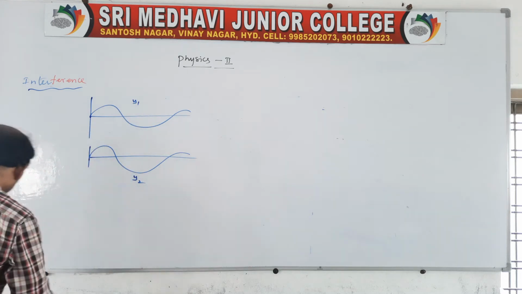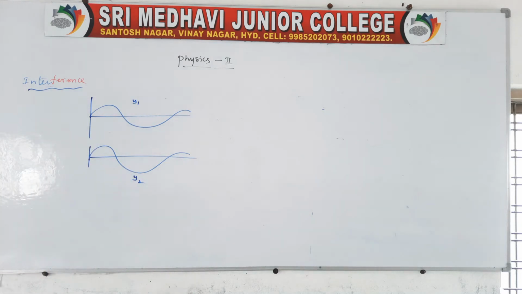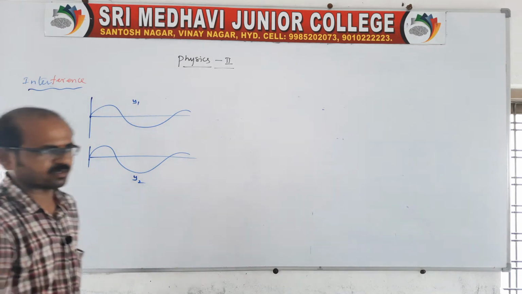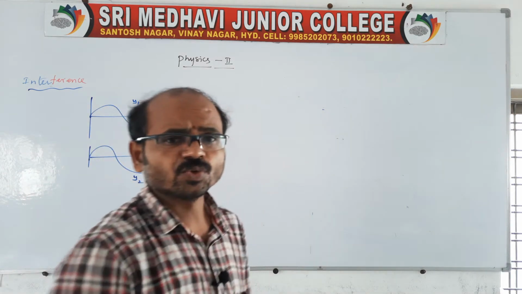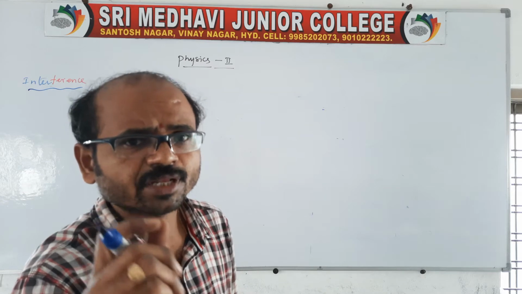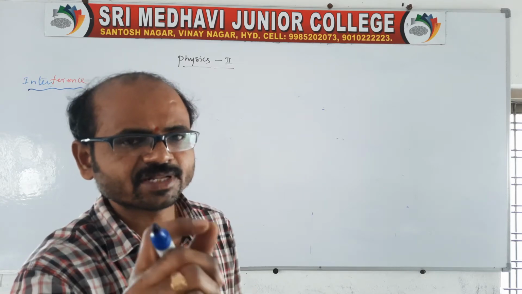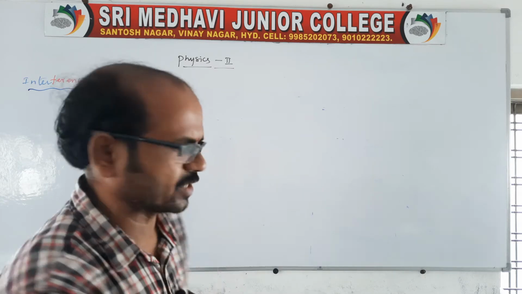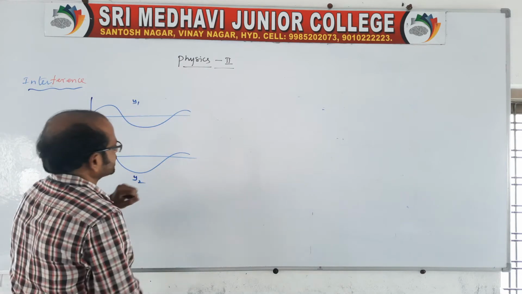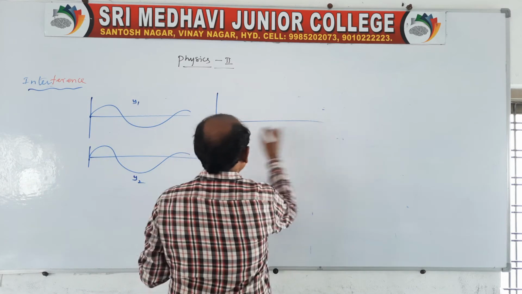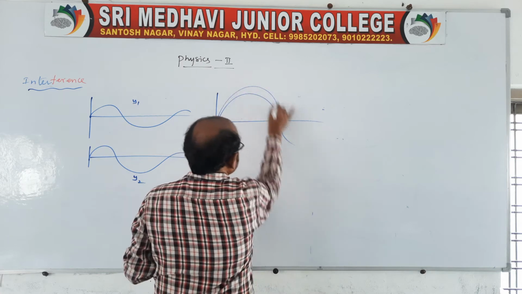These light waves are traveling in the same direction with almost the same phase, because the sources emit without any phase difference. The phase difference is constant or zero. When they travel in the same direction, they overlap: one wave and another wave.